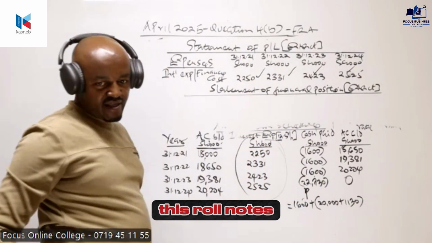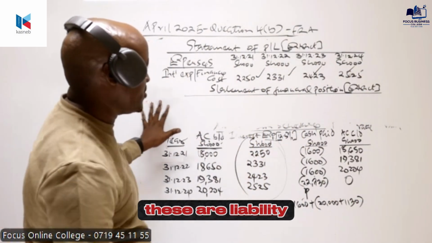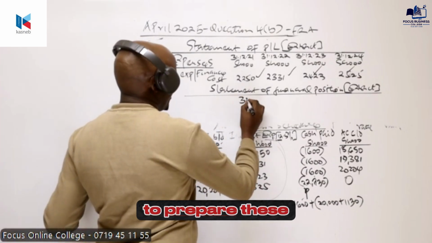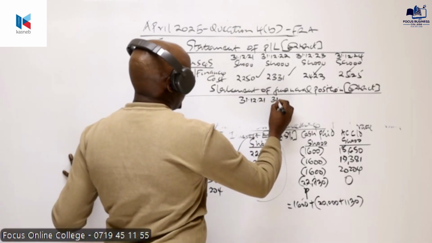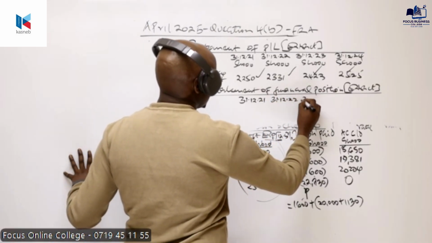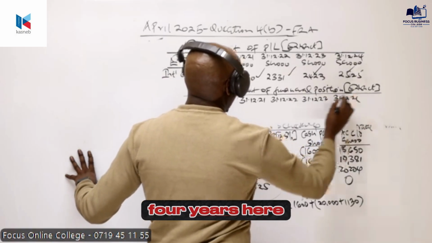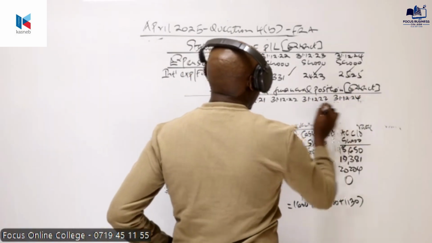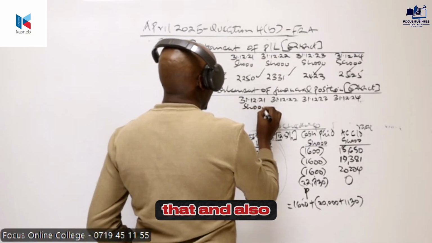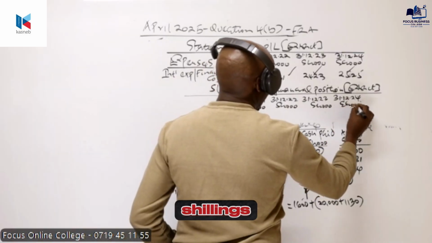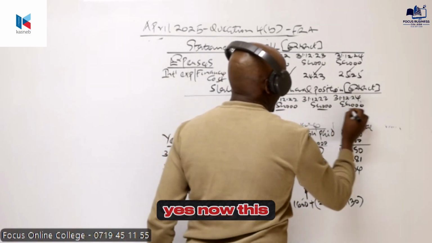And remember, we have said that these loan notes which were issued by our company are a liability. So basically, remember you need to prepare these for 4 years. And also we need to indicate that our figures are in thousands of shillings.